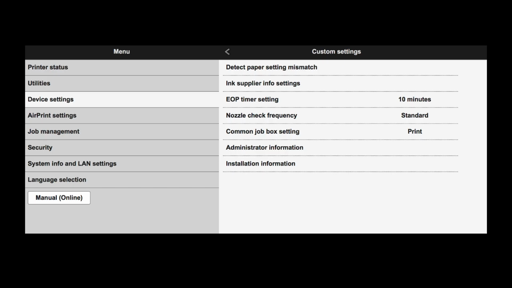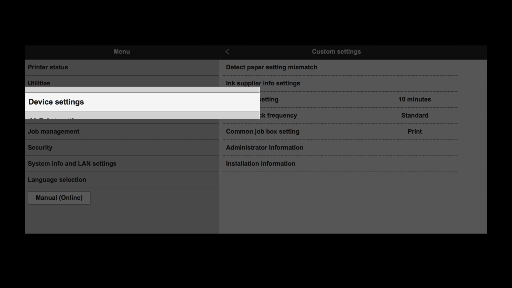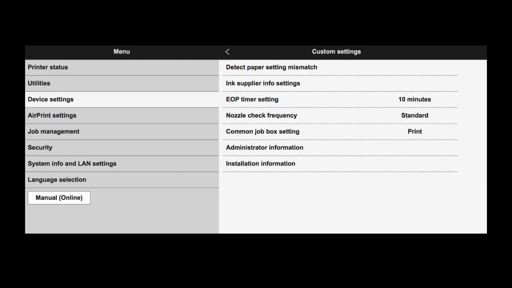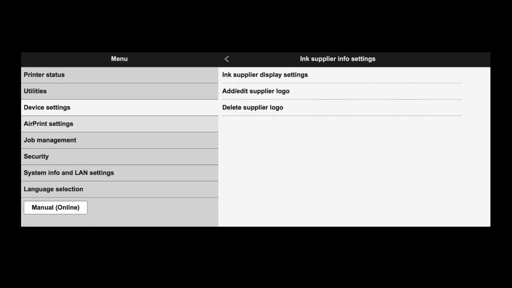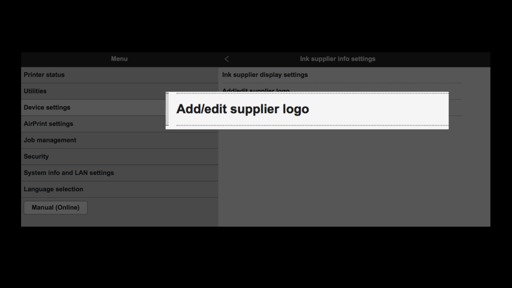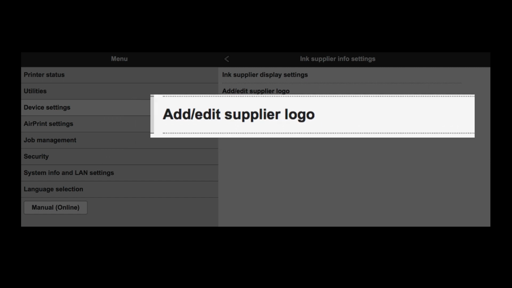Click the Device Settings option, which is the third tab down. From there, you'll select Ink Supplier Info Settings. Now you're going to select Add Edit Supplier Logo.